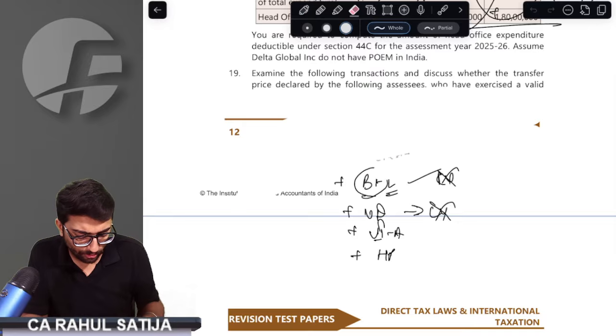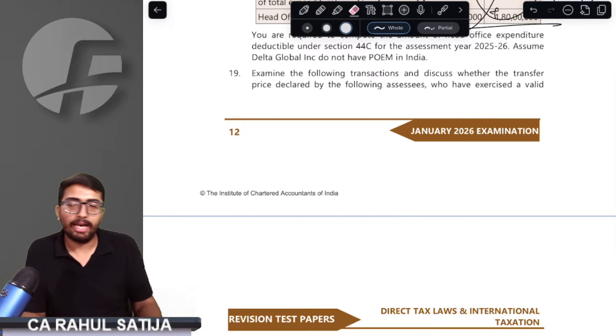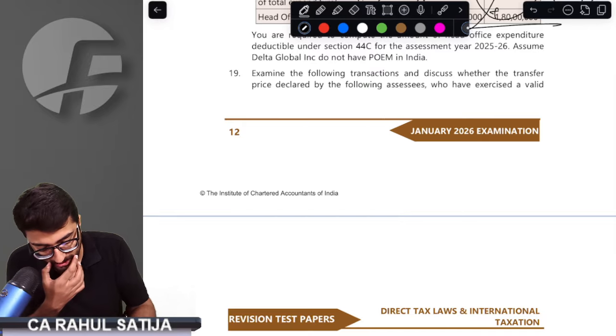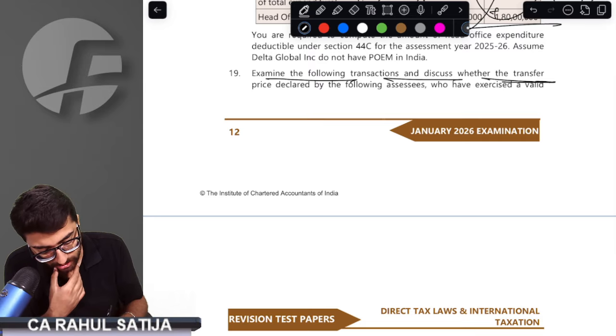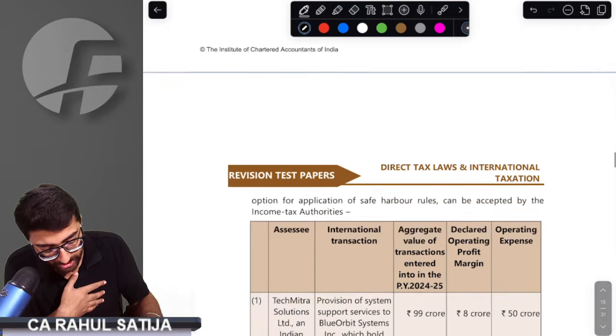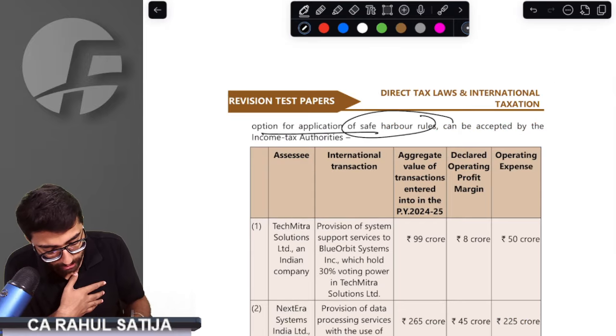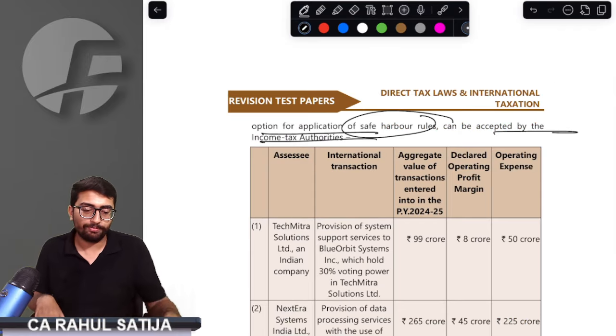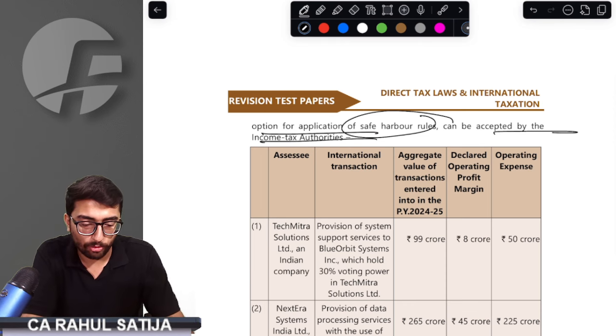Question number 19. Important, good question. Another good question. What does it say? Examine whether the transfer prices declared by the following SSC, who have exercised the valid option of the safe harbor, can be accepted by the income tax authorities or not. See what this point is all about.